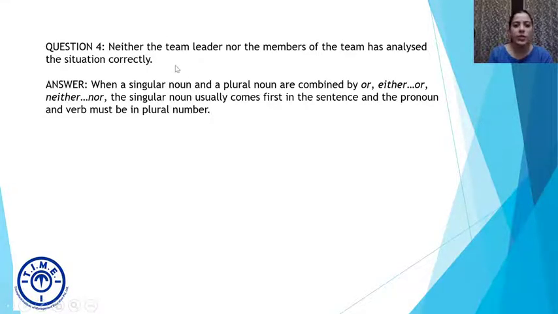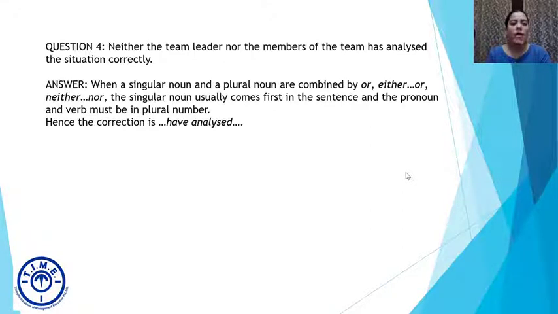So in our sentence, it is first, right? Team leader is first in the sentence, and the pronoun and verb must be plural in number. So the pronoun, if any, or verb, if any, that follows should be plural in number. In our case, there is no pronoun available, but we do have the verb has, right? We have the verb has, which is why it should be changed to have. So the correction will be: neither the team leader nor the members of the team have analyzed the situation correctly.